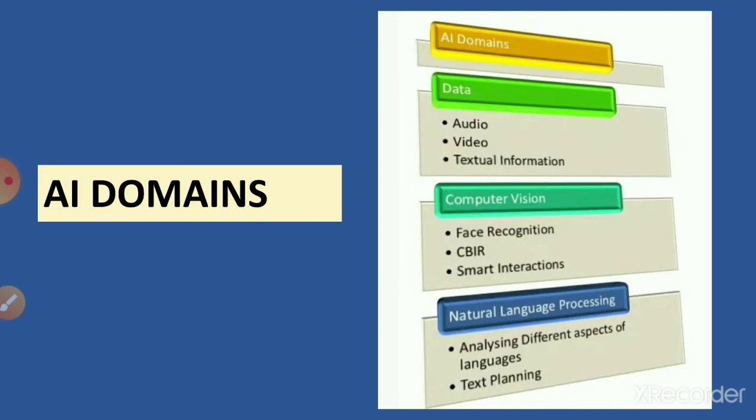Next one is natural language processing. Natural language processing is the third domain, children. It works on enabling the computer to understand naturally written or spoken languages like Hindi or English, right? These make computers capable of natural communication. There also, children, there are two main components, that is natural language understanding and natural language generation, that is NLU and NLG.